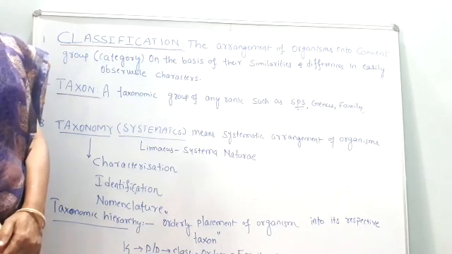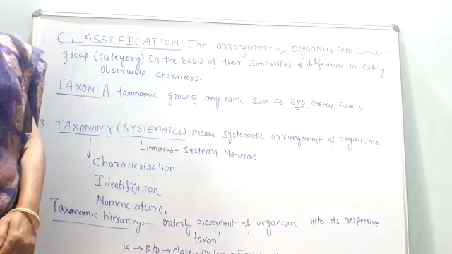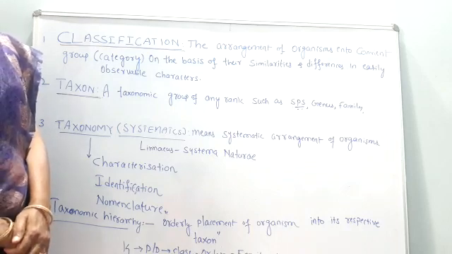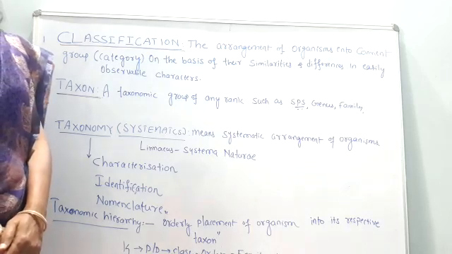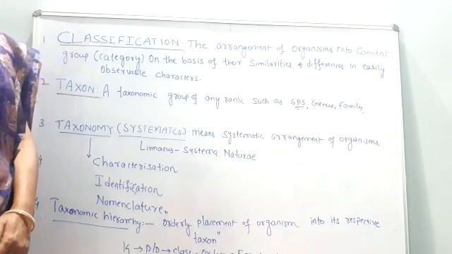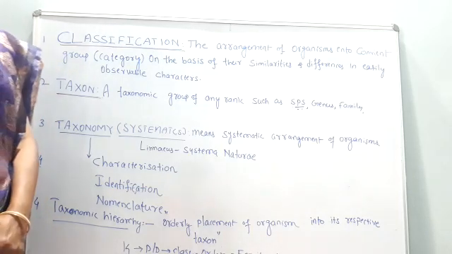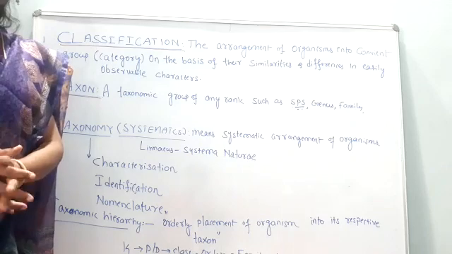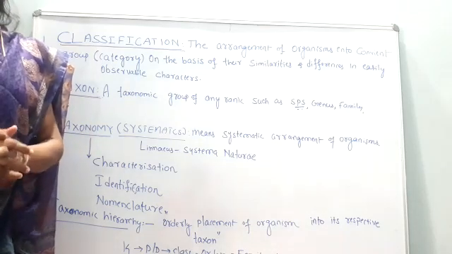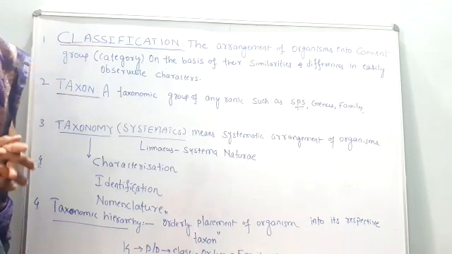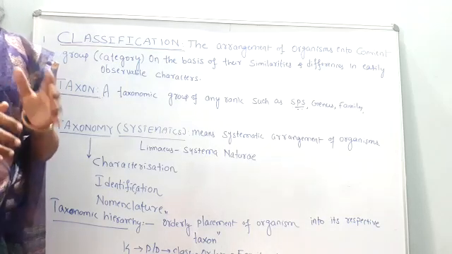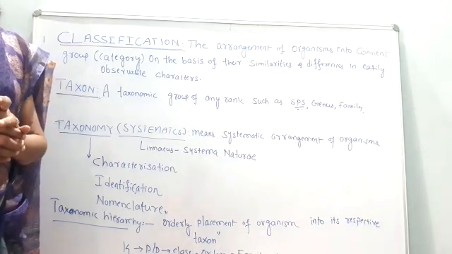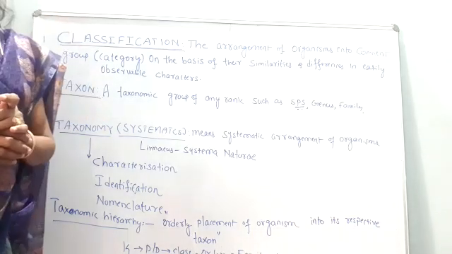So for classification, we have to understand the definition. In my very first video I have given the definition, but once again let me give the definition of classification. And what is the need for classification? Why do we need classification? Because in order to identify any particular organism, we have to classify it. Unless and until we identify the organism, we cannot classify it. Hence there is a need for classification.